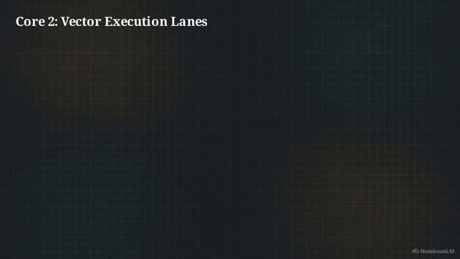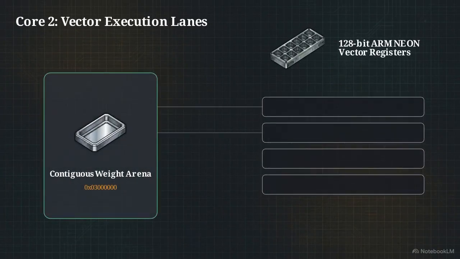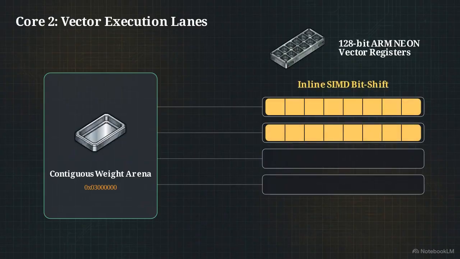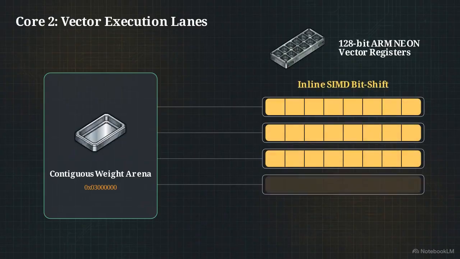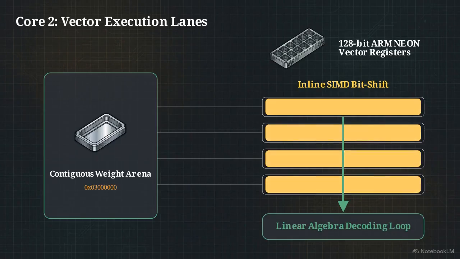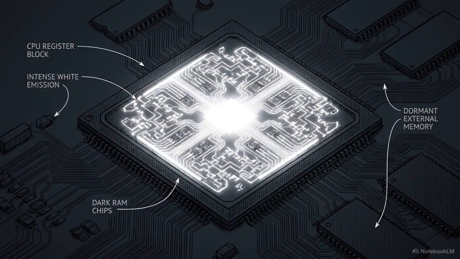This maps the physical data movement. The packed 4-bit weights stream directly from the contiguous weight arena into the 128-bit ARM NEON vector registers. The weights expand instantaneously on the fly using inline SIMD bit shift instructions, unpacking only upon hitting the vector execution lanes. Confining the data expansion strictly within the internal CPU registers obliterates the external memory bandwidth bottleneck.